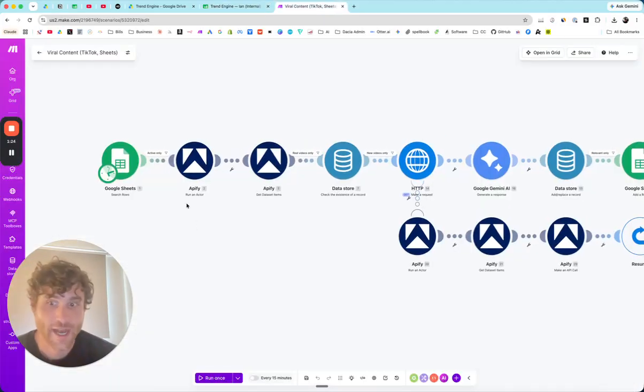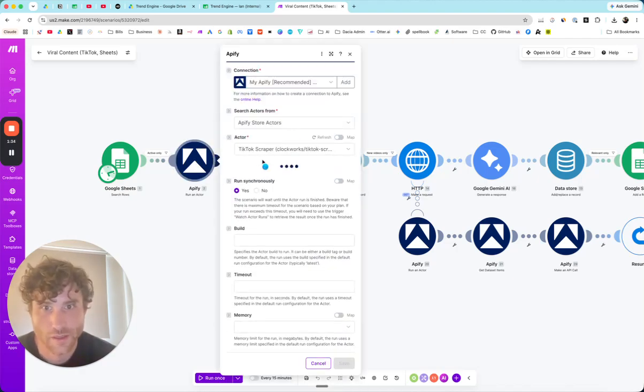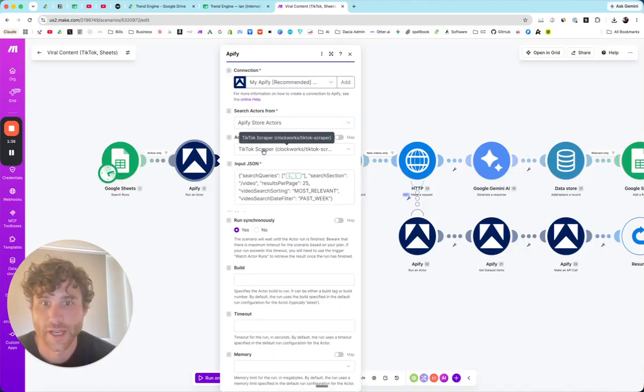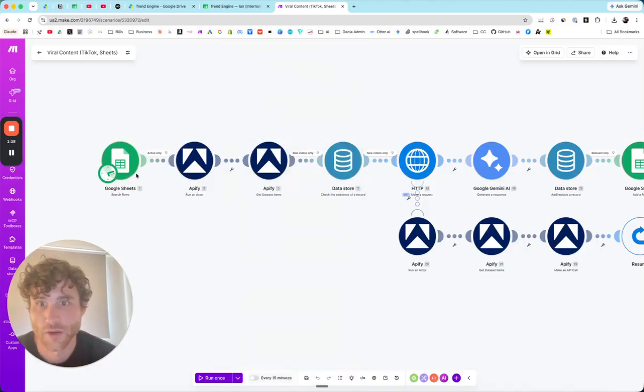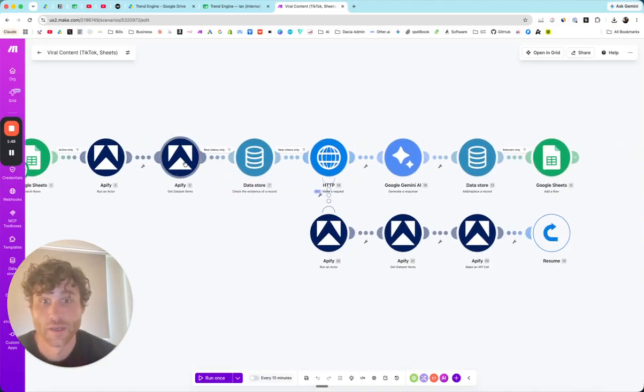So TikTok doesn't have a direct API where you can just pull the data directly. So we use something called Apify. We use an app there that will scrape TikTok. I use the TikTok Scraper in Apify. So basically it'll read this Google Sheet. It'll pull only the active automations that we have. It'll use this app, the TikTok Scraper, and it will pull that data, right?